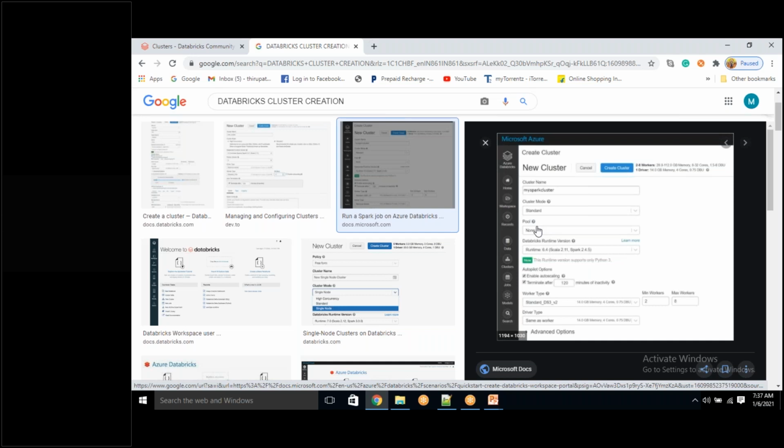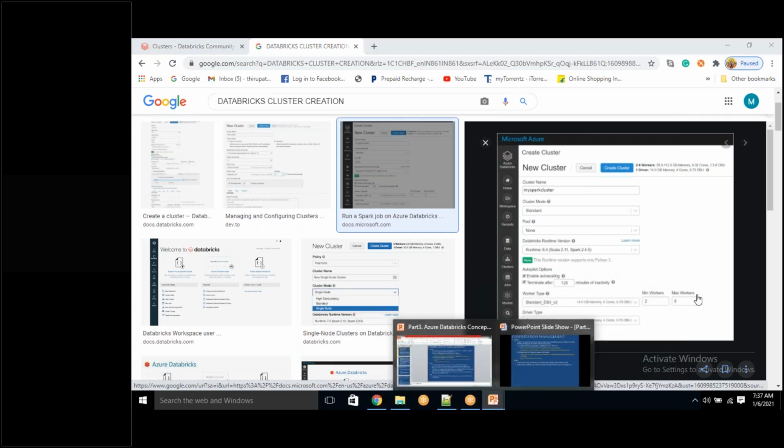Yes, the worker type and everything. If you use that particular machine already once, and you selected pool, once you select the pool, the worker type and driver type will automatically get populated. Yes, automatically those will be populated. Okay.